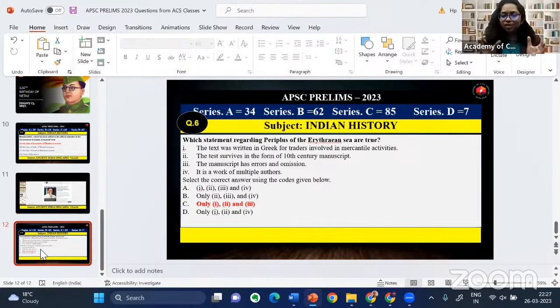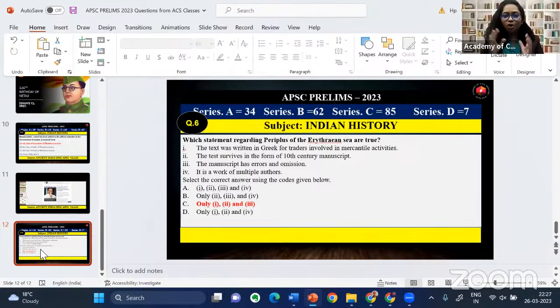And when you see such a question, what you have to do? Don't spend too much time on this question. Simply skip the question. Some questions are to be skipped. It's not like you have to attempt all the 100 questions. Am I right? I would say it was one of the toughest questions from history.